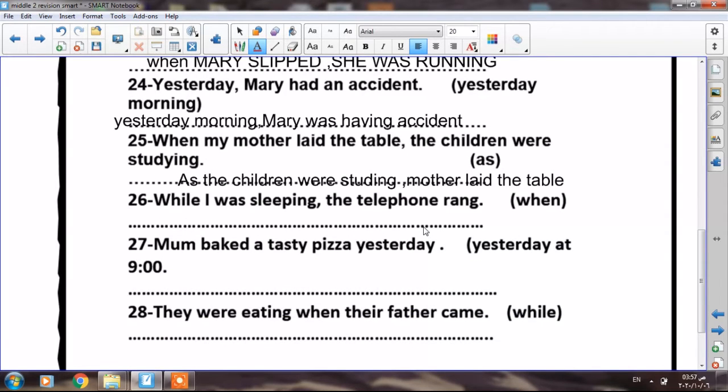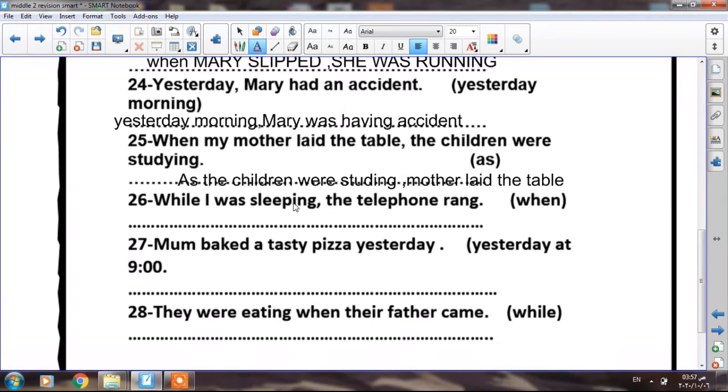Number 26, while I was sleeping, the telephone rang. So, the long action is that I was sleeping. While is followed by was or were plus ing. On the other side, what is the action that interrupted the long one? The telephone rang, suddenly. So we are going to use when instead of while. What should I say? When the telephone rang, I was sleeping.